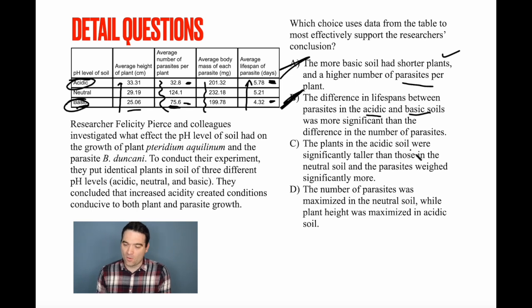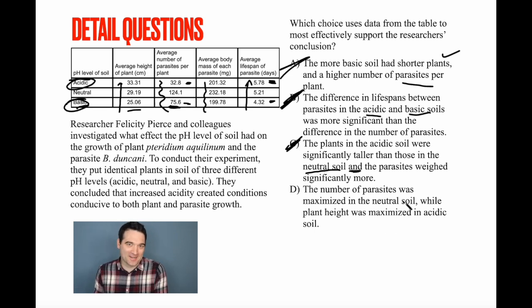So that's out. Okay, the plants in the acidic soil were significantly taller than those in the neutral soil. Let's take that statement first. So the plants in the acidic soil were taller than those in the neutral soil. Yes, right? The acidic plants have an average height of 33. The neutral plants have an average height of 29. Okay, and the parasites weighed significantly more. Is that true? Well, no, right? 201 is not more than 232. So that's out.